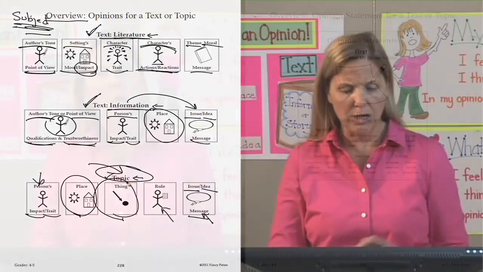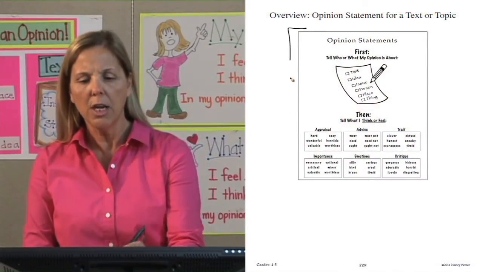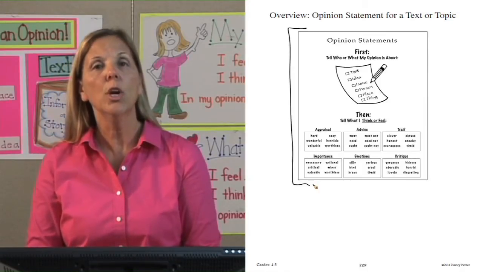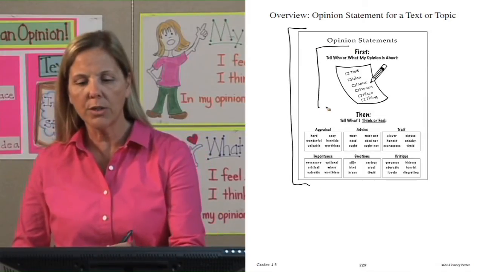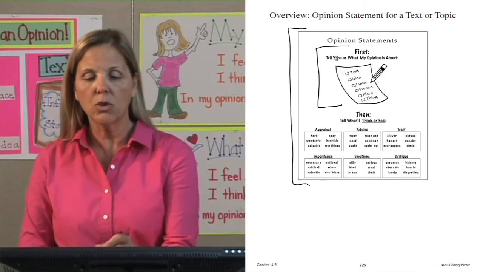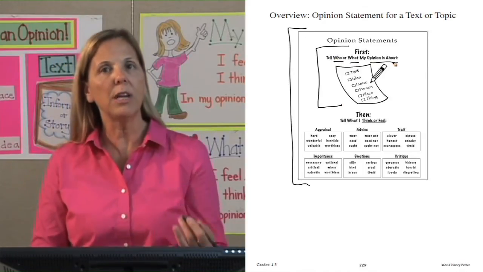Let's go to the next page. Once you identify the subject of your opinion, on page 229, what you'll see is I have a chart here that helps guide you to form your entire opinion. Notice the first step in forming your opinion statement is to figure out who or what is your opinion about. Well, I just previewed all that.